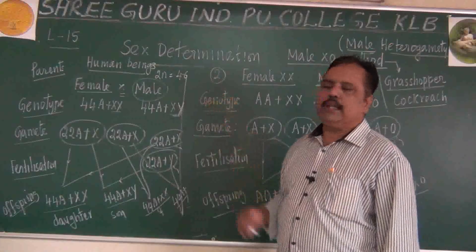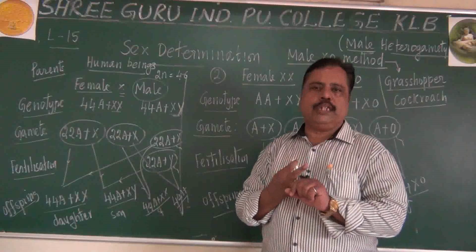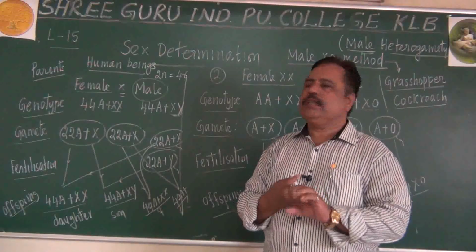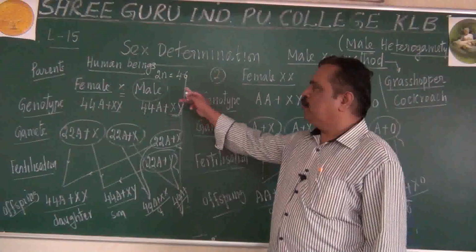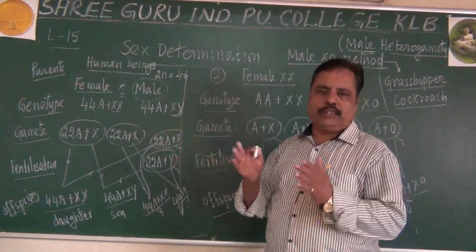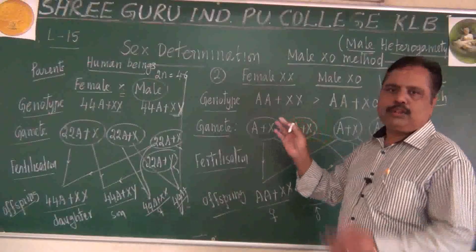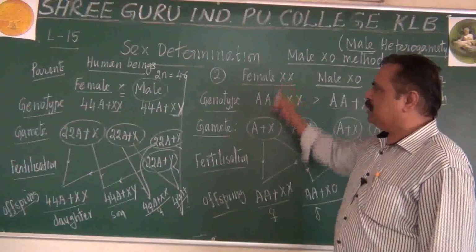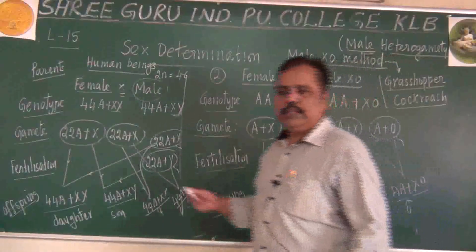Okay? In today's class I told you about Henking, and I told you about Stevens. Wilson and Stevens proposed the mechanism of sex determination. In the human population and Drosophila, what is the mechanism of sex determination? In grasshopper and cockroach, what is the mechanism of sex determination? We have seen. Okay? Let me stop with this. We shall continue in the next class.